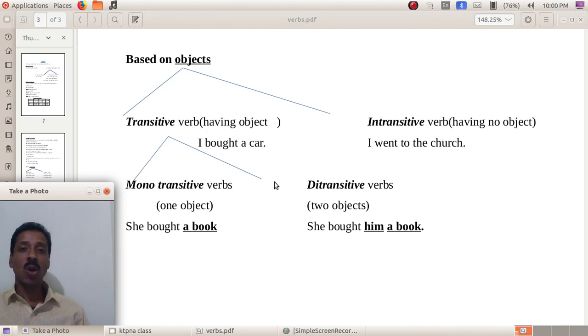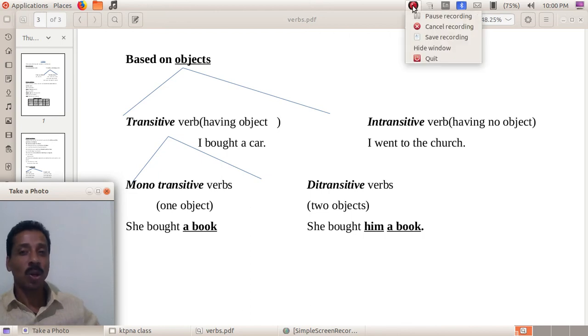And then based on object, there is a classification: transitive verb and intransitive verb. And in transitive verbs, monotransitive verbs and ditransitive verbs are there. Okay, so just go through all the types of verbs that we have discussed and have a better understanding of the term verb.